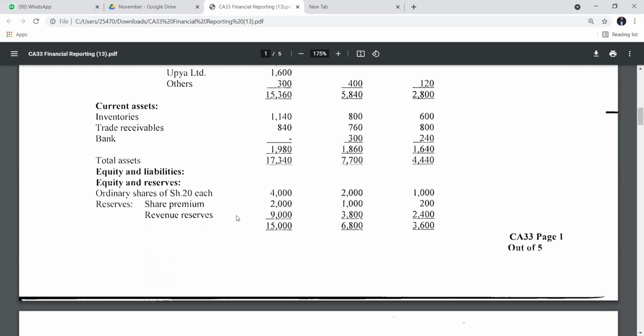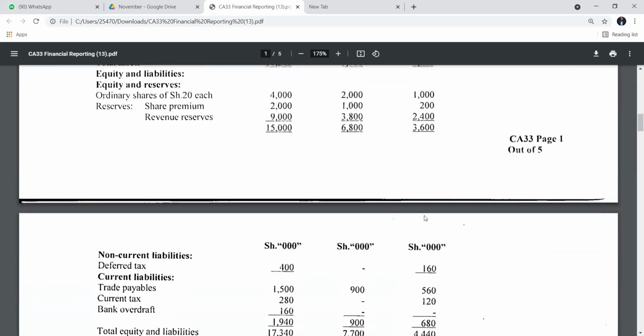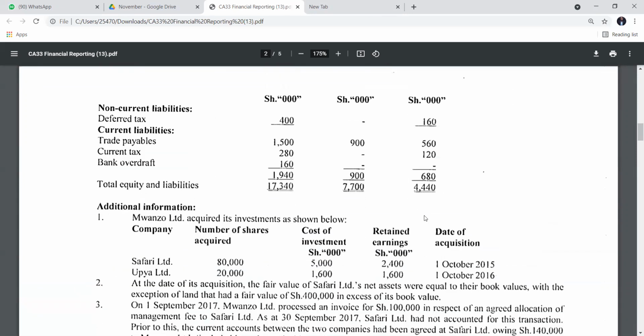So let us determine the post-acquisition share for revenue reserve. To determine the share, what you always do, you take the balance carried down, you minus the balance which was there at acquisition date. You take the balance carried down, 2,400, you minus the balance which was present when UPIA was acquired, 1,600.